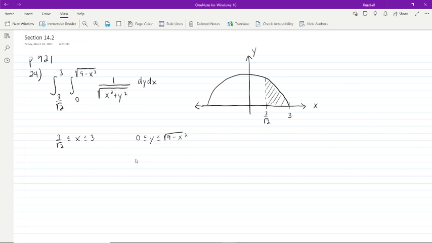So I'm going to start with y equals the square root of 9 minus x squared and convert that to polar. And I'm going to do it two ways. You can convert at whatever stage you want to in your algebra.